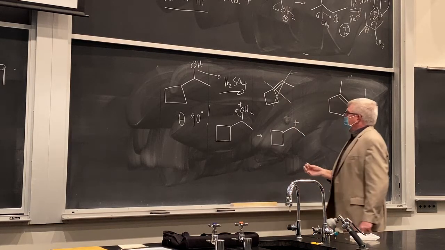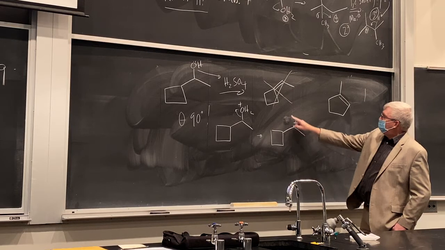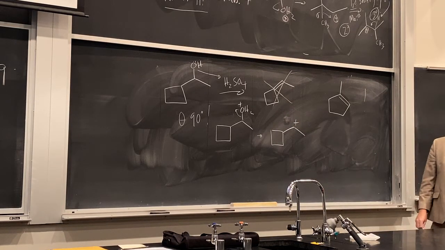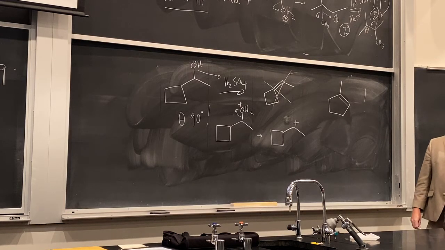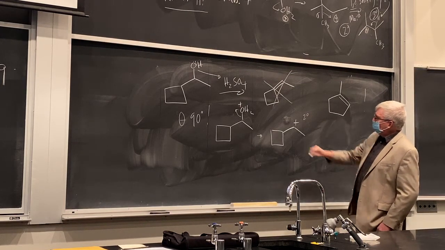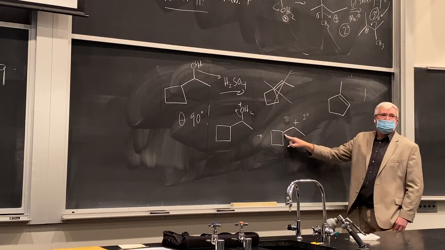So yeah, a lot of the mechanisms are the same. And if we take this proton off and put the double bond right there, we get that. But you're told, nope, not going to happen. What else can happen here? We've got a secondary carbocation. We could think about hydride coming over. That would give us a tertiary carbocation.